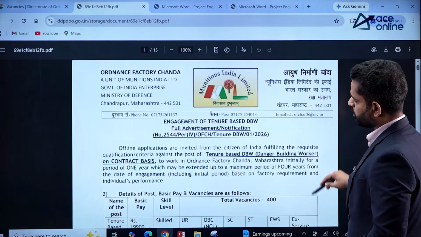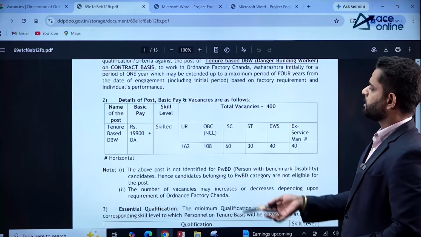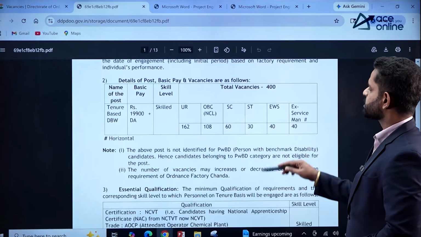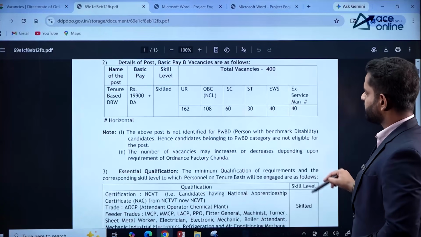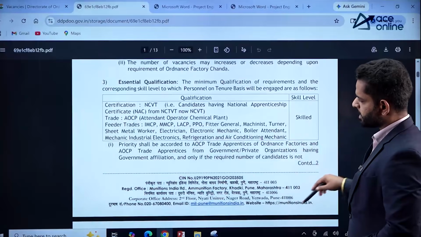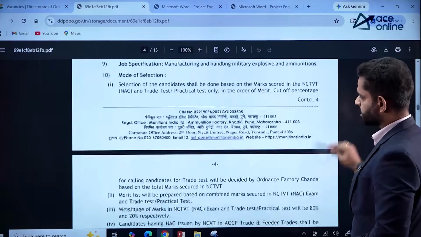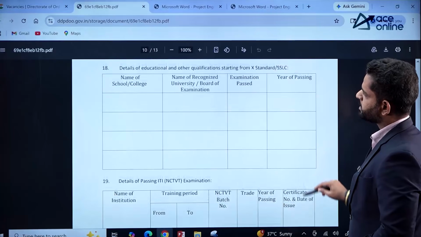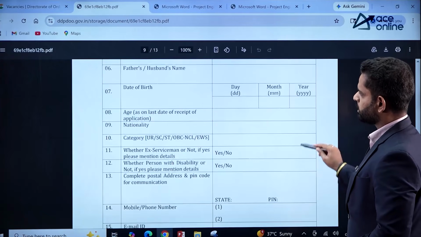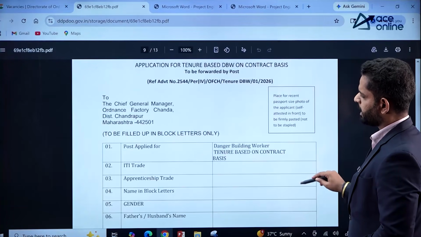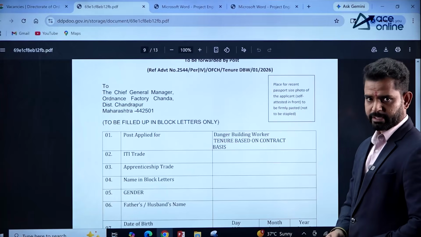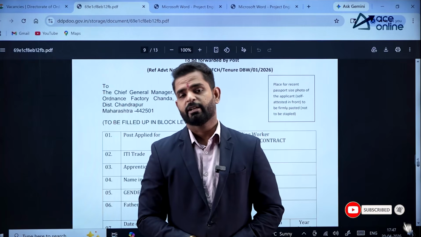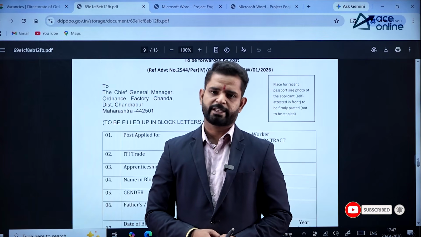Here, this form is also available. Skilled: unreserved 162, OBC 108, SC 60, ST 30, and EWS 40. Qualification is also mentioned here, and this is the pro forma of the application form. You can download this PDF and send it to this address. So this is the important notification for you all released by the Chanda Ordnance Factory.